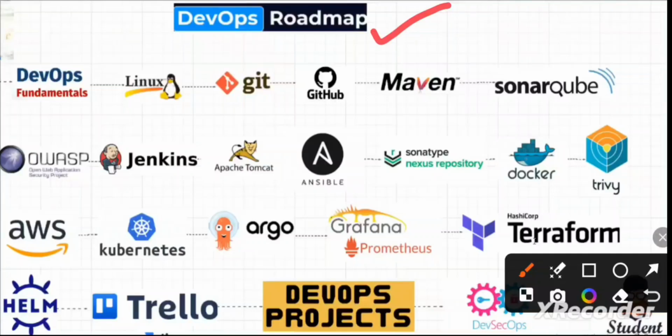First of all, make sure you understand DevOps fundamentals. When we say DevOps fundamentals, that includes majorly what is DevOps, why DevOps, how the structure or methodology was before DevOps, what extra can be done by using DevOps, what advantages can be gained, and how the flow works. Like that, you need to have basic fundamentals of DevOps. Later, start with Linux.